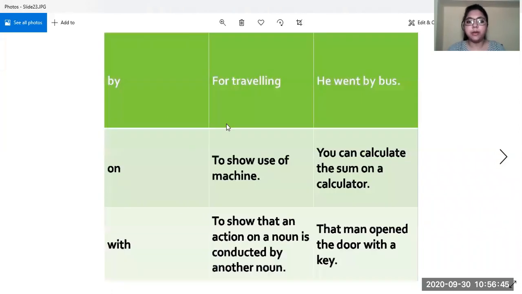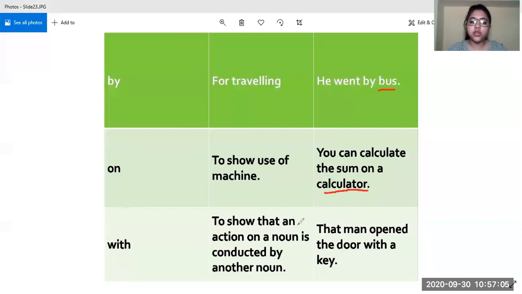See, by. By is used for traveling. He went by bus. We are using it for some transportation thing. So, by bus. On, to show use of machine. You can calculate the sum on a calculator. So we are using it for a machine.